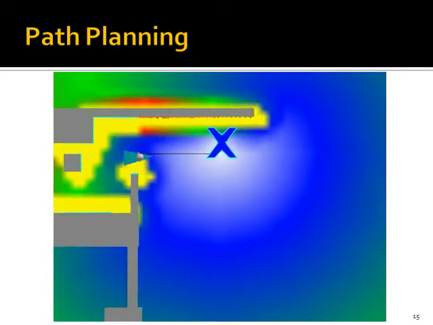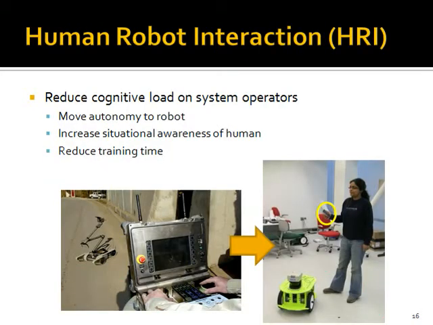We're also interested in human-robot interaction. In particular, how do we reduce the cognitive load on a human operator? On the left, we see a conventional robot interface for a packbot. The soldier must manipulate controllers with both of his hands and pay attention to information displayed on an LCD screen. This is not only cumbersome, but dangerous. It is impossible for the soldier to maintain an awareness of the activities going on around him.